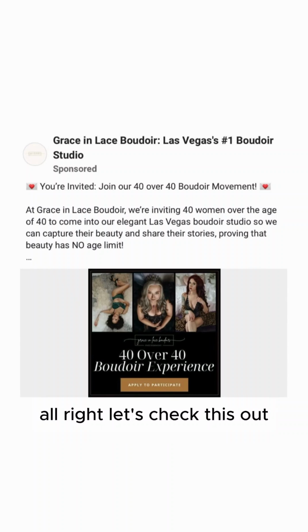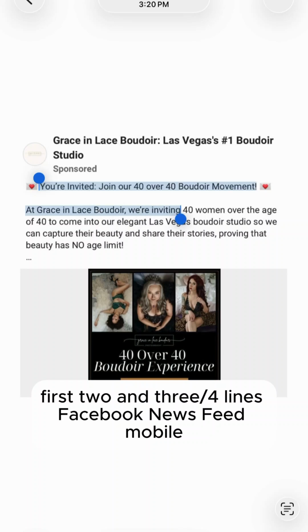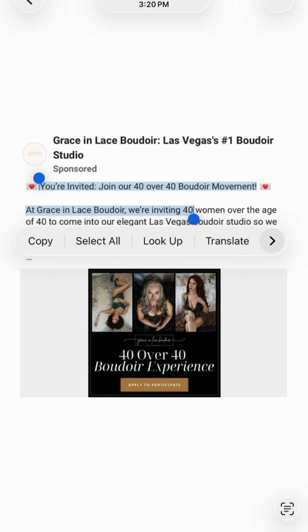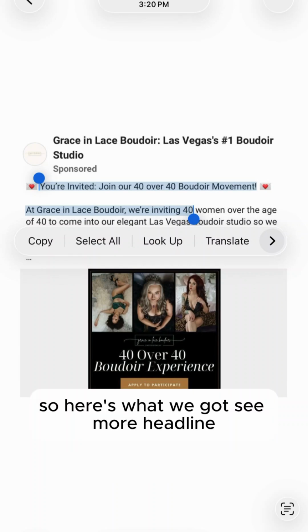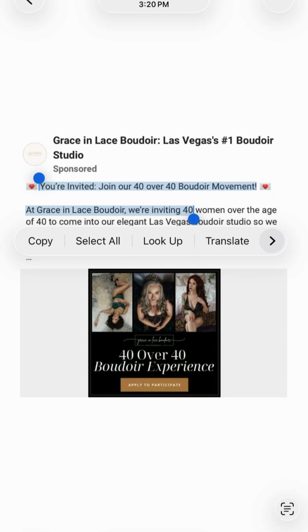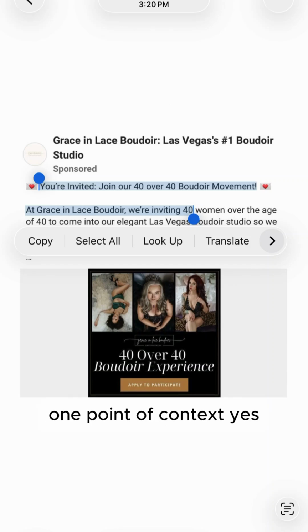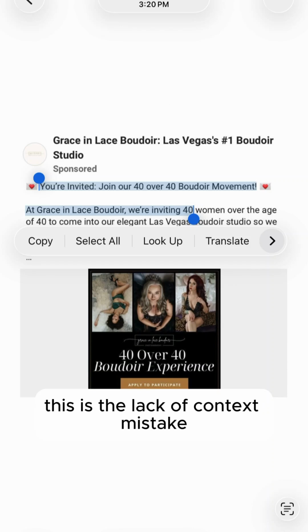All right, let's check this out. Look at the see more headline here, first 2 3/4 lines, Facebook newsfeed mobile. So here's what we got. See more headline: You're invited. Join our 40 over 40 Boudoir movement. Business Boudoir 40. All right, so we've got one element of context here, one point of context. Yeah, so it's the lack of context mistake.